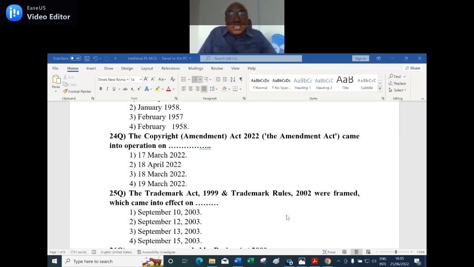25th question. The Trademark Act 1999 and Trademark Rules 2002 were framed, which came into effect on: first option, September 10, 2003; second option, September 12, 2003; third option, September 13, 2003; fourth option, September 15, 2003. Which one is the appropriate answer? The right answer is September 15, 2003.